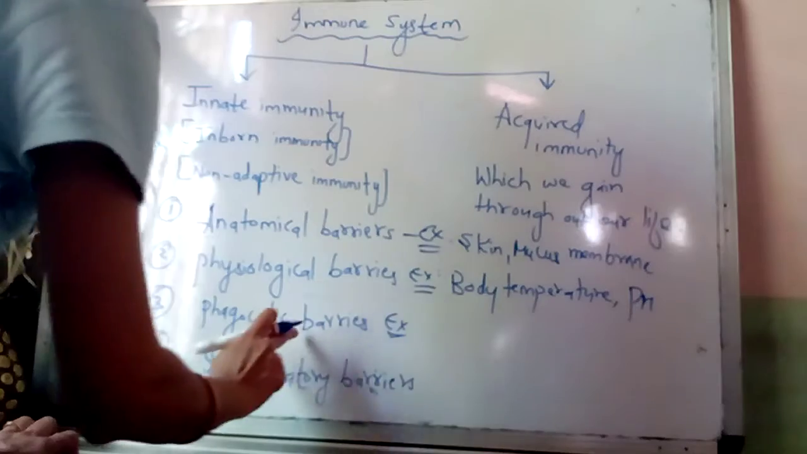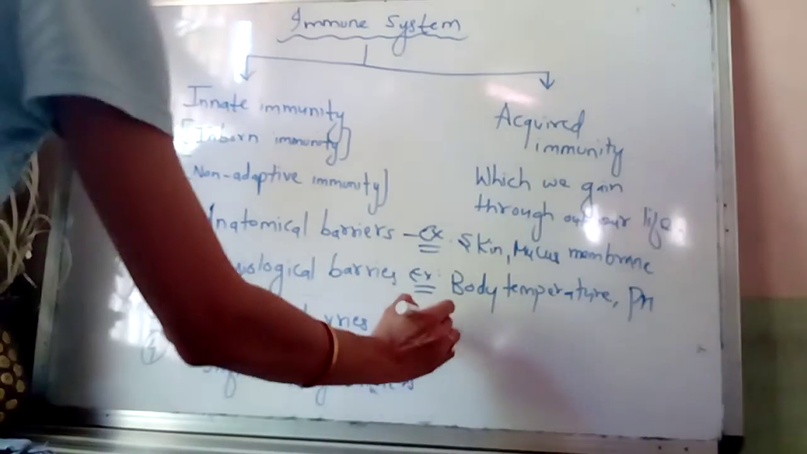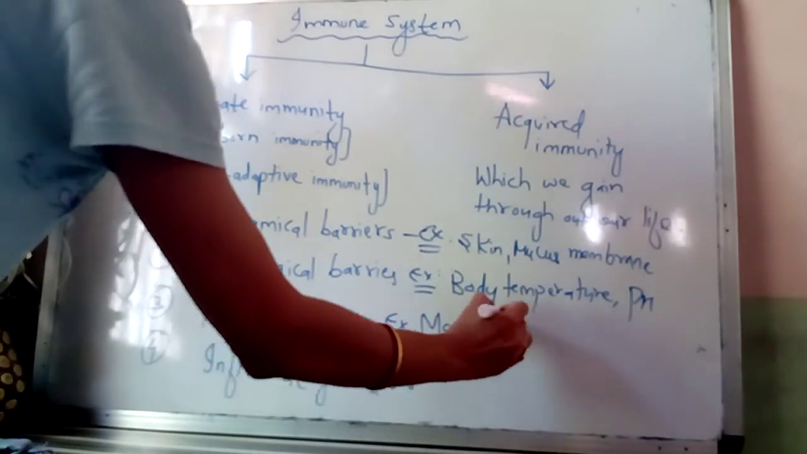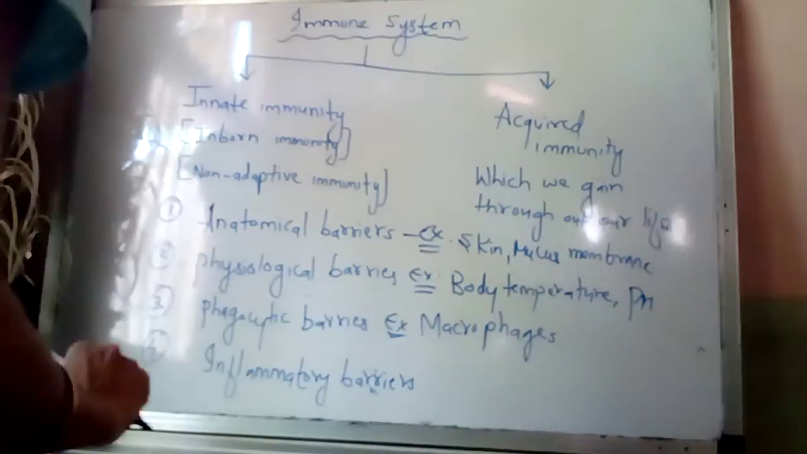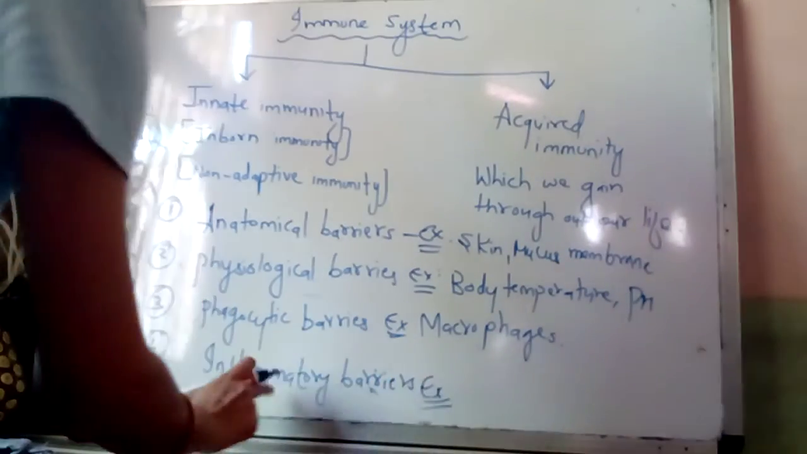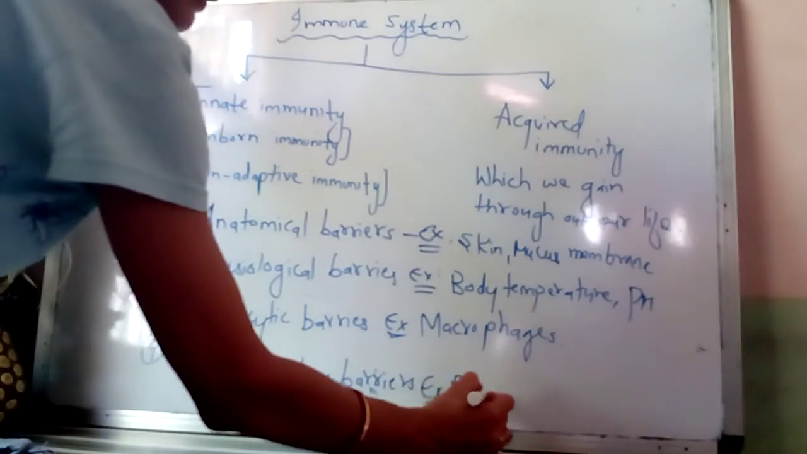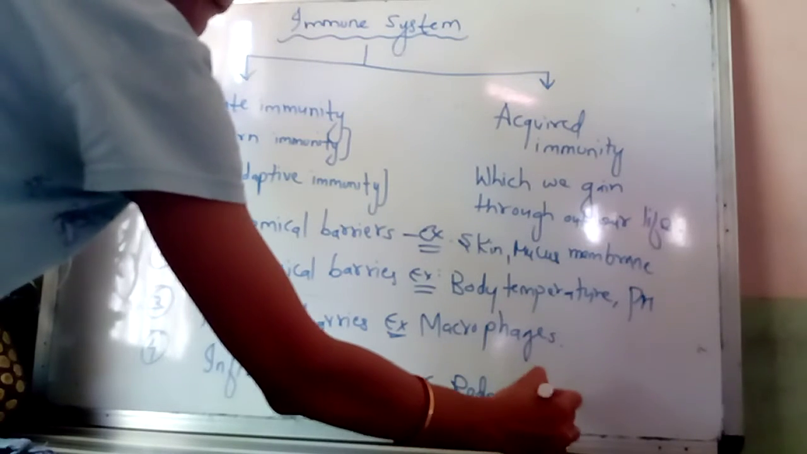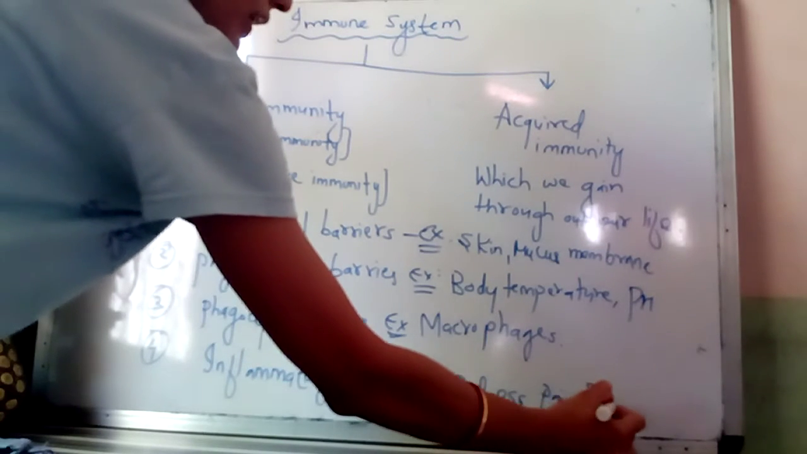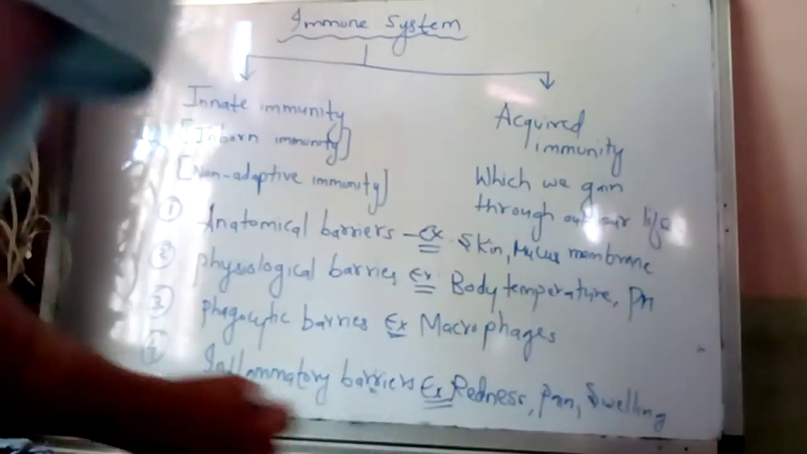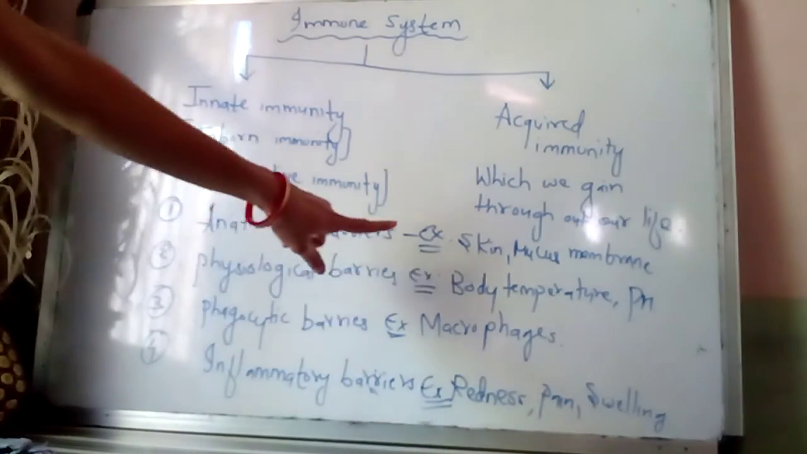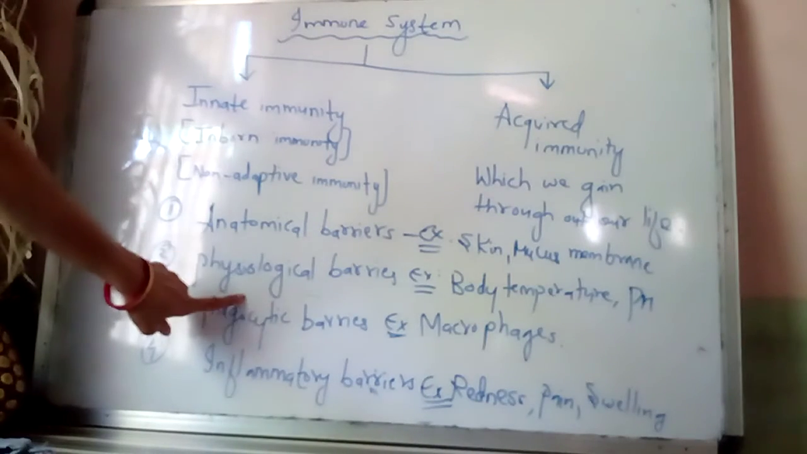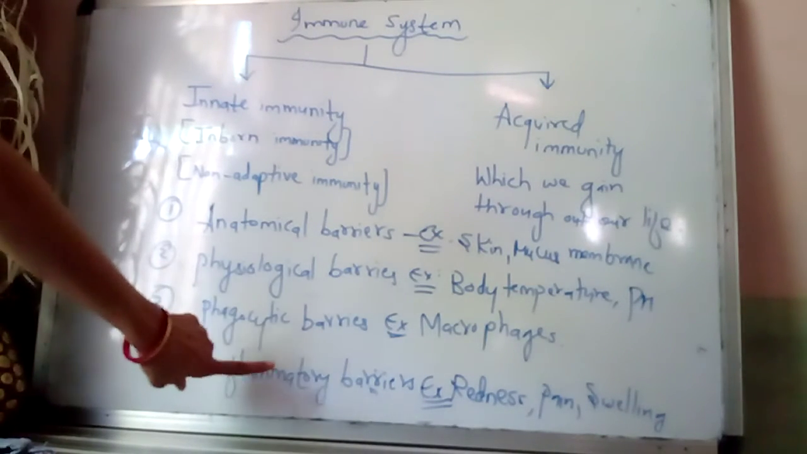The example of phagocytic barrier are macrophages. Macrophages are the immune cells which attack on the infection. And last is the inflammatory barrier. The example is redness of tissue, pain, and swelling. So there are basically 4 type of barriers, and these barriers are anatomical barrier, physiological barrier, phagocytic barrier, and the inflammatory barrier.